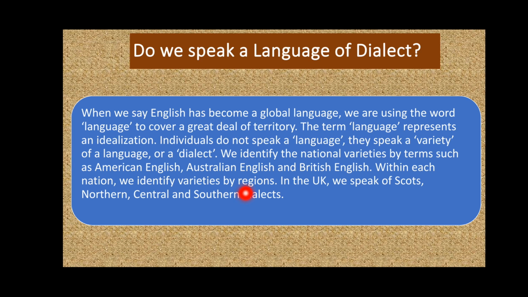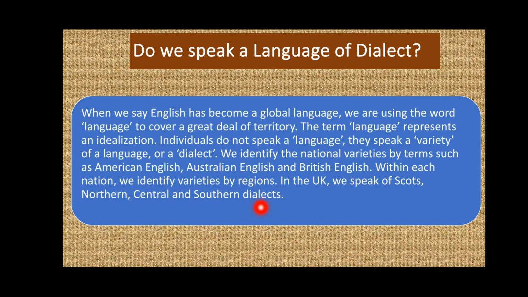So we also have regional languages, and within each regional language, we have varieties as well. In the UK, for example, we speak of Scot, Northern, Central and Southern dialects. Like in Pakistan, we have a national language, Urdu, and Urdu is spoken differently in different parts of Pakistan, so that would be the variety of Urdu.